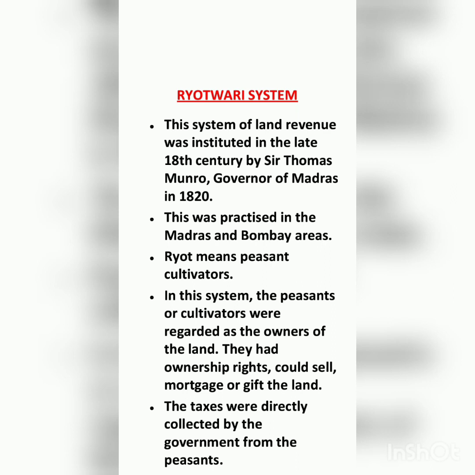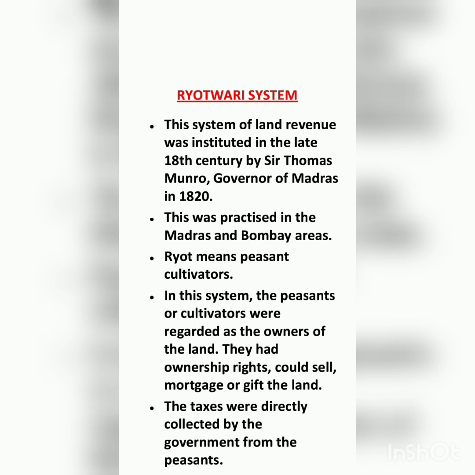Here the farmer was recognized as the owner of the land, so the taxes were directly collected by the government from the peasants. Clear? So what we have studied: Ryot means peasants, and this system was instituted in 1820 by Sir Thomas Munro in Madras and Bombay areas.